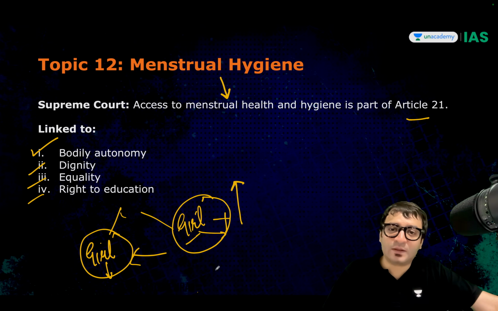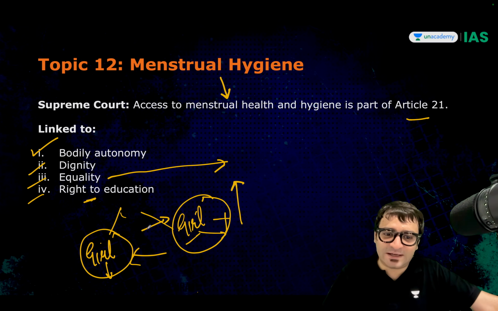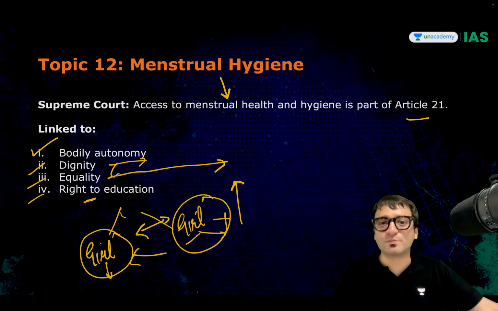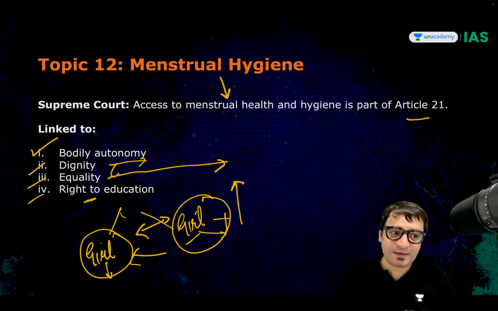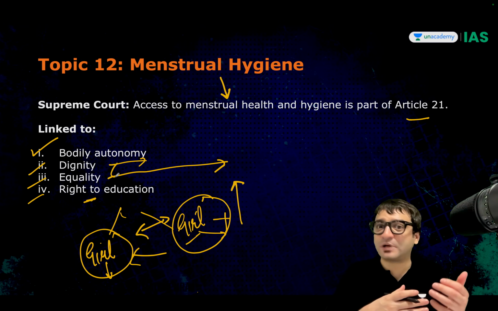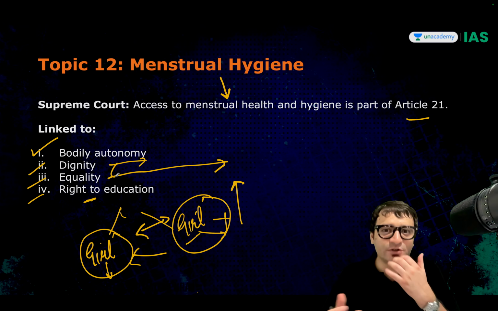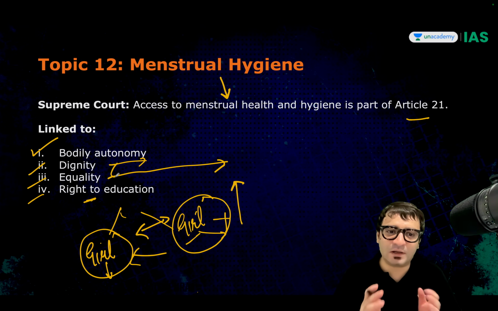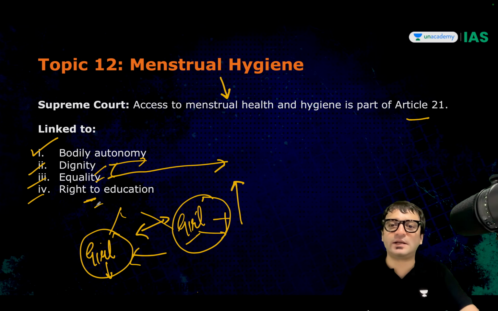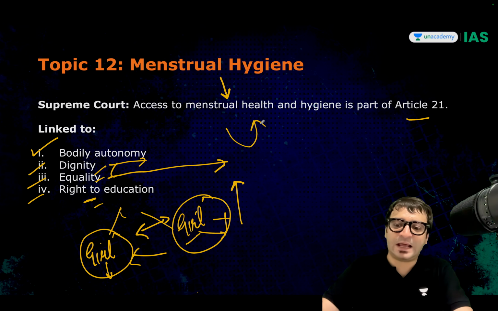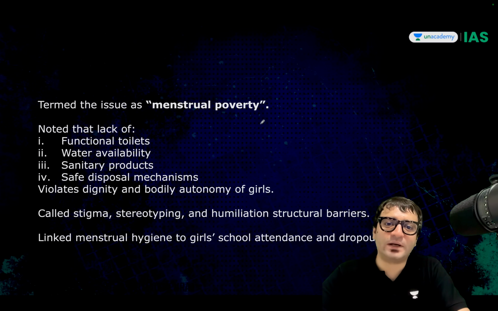Will she skip the school on that given day? Yes, she will. Will it not affect her right to education? Yes. Does it not affect equality also because you are then discriminating between girl and girl? Does it not affect their dignity? If there are no separate restrooms, washrooms for men and women, if you have to use the toilets which are meant for everybody, or you have to necessarily go out to answer nature's call or to change the sanitary pads, all this will affect autonomy, dignity, equality, right to education. Hence, right to menstrual health and hygiene is an integral part of Article 21.